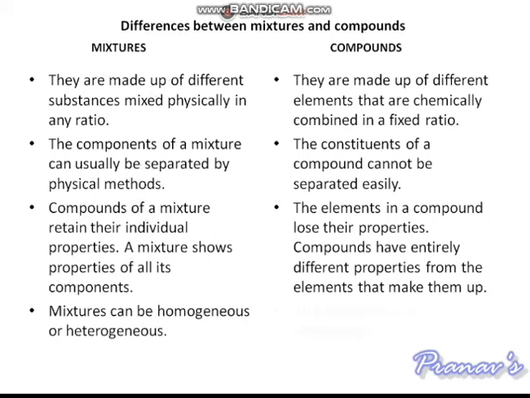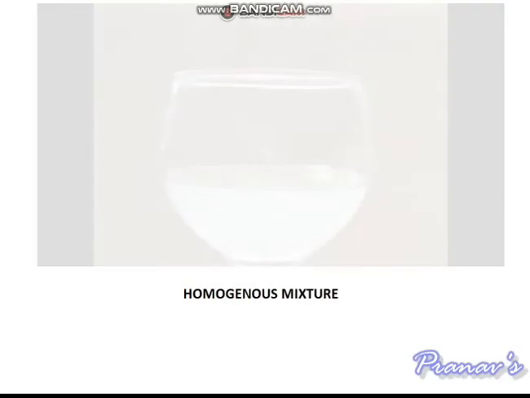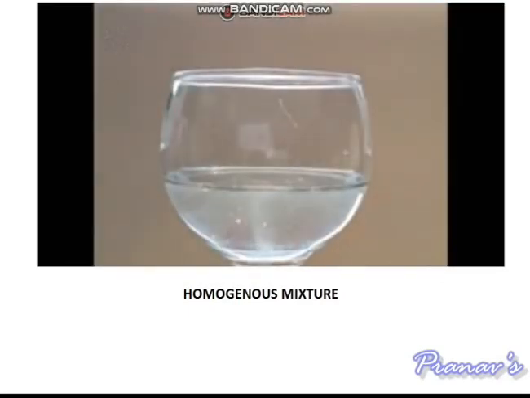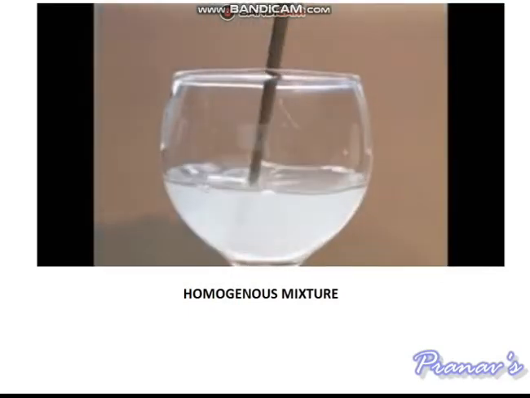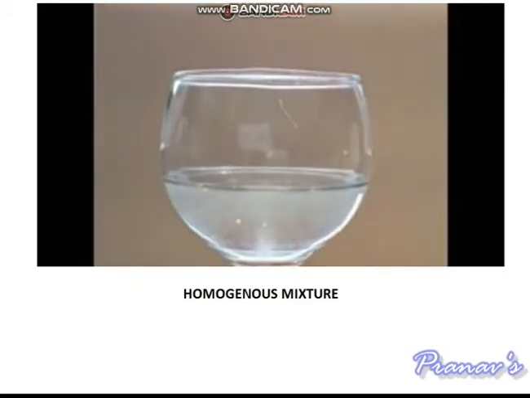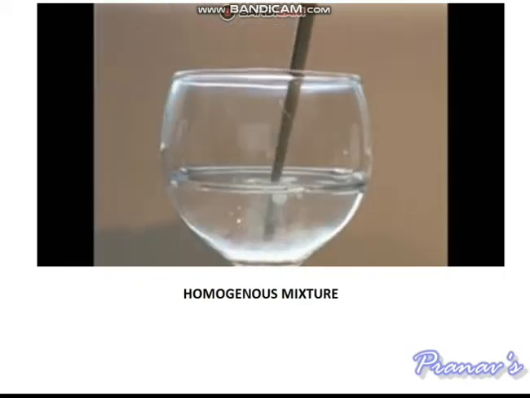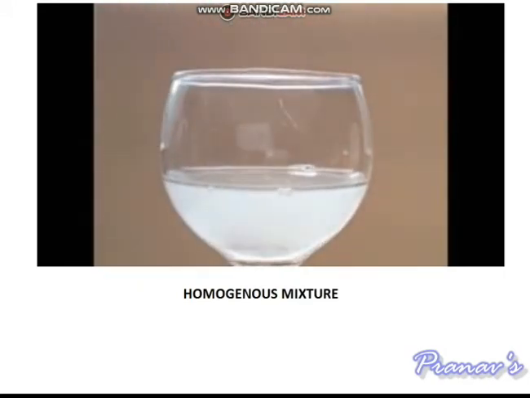Mixtures can be homogeneous or heterogeneous. All compounds are homogeneous. So here is a homogeneous mixture. If we add salt to water, we cannot see the salt, it dissolves in the water. So it's an example of a homogeneous mixture. A mixture of sugar and salt is an example of a heterogeneous mixture.